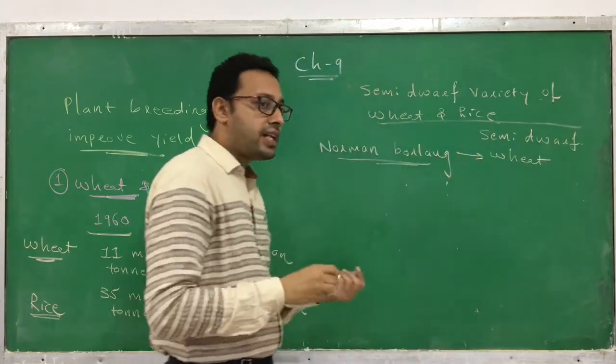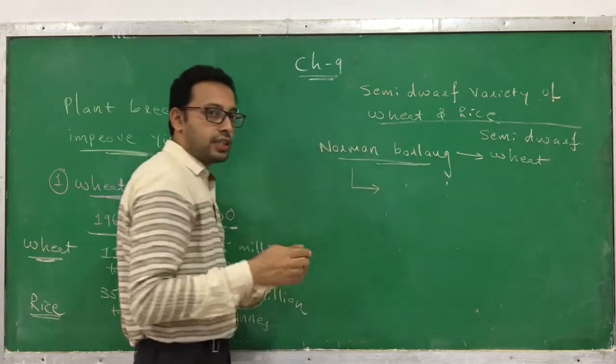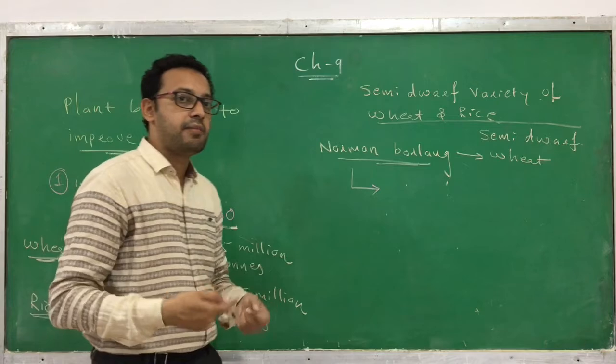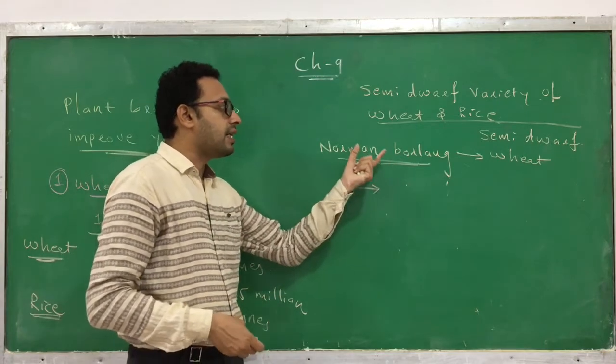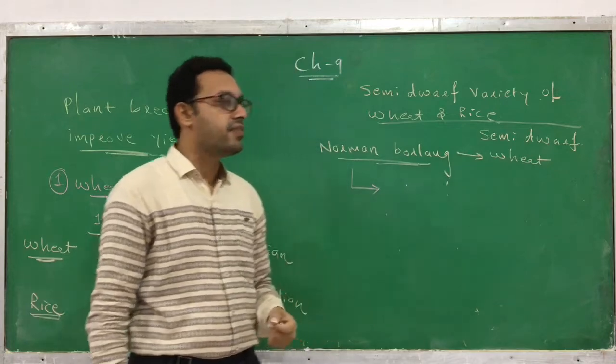Remember each and everything is important, as it can be asked in short questions or in an MCQ. Norman E. Borlaug developed a semi-dwarf variety of wheat.